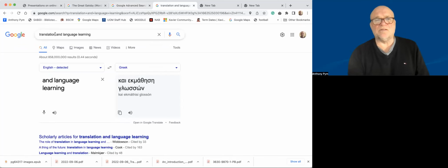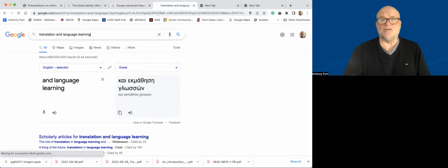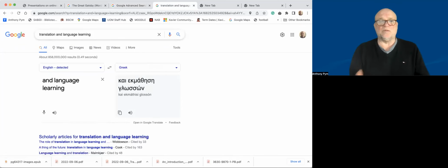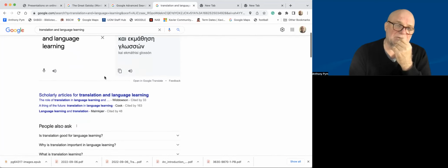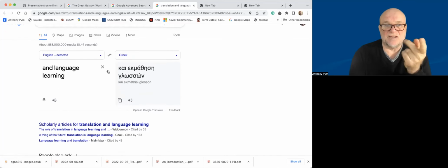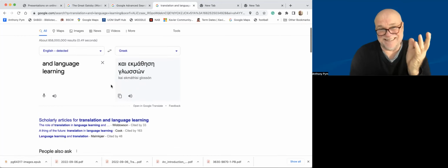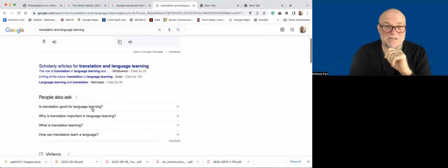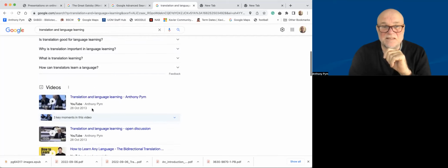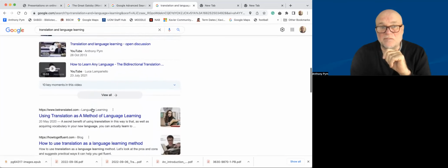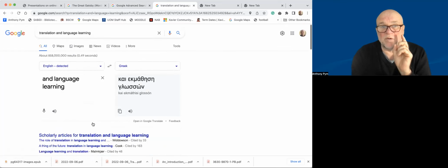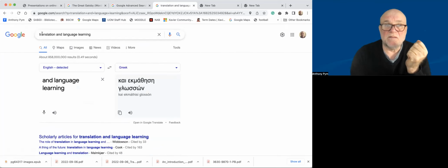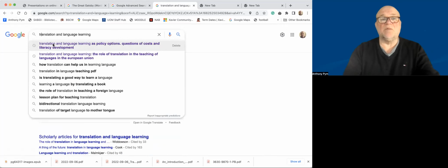Second thing, some interesting tricks. Here I'm doing a search for translation and language learning. So those are two topics put together, but I haven't put any Boolean operators. And every time I put in translation, it tells me how to translate it, which I don't need, and I don't need these questions, and there's some video materials there that don't really help us much, because what I'm looking for is actually a book that is called Translation and Language Learning.